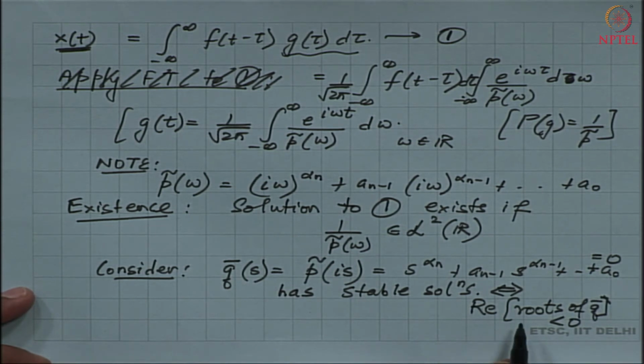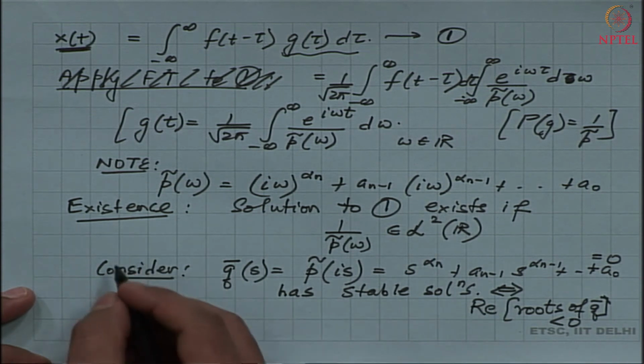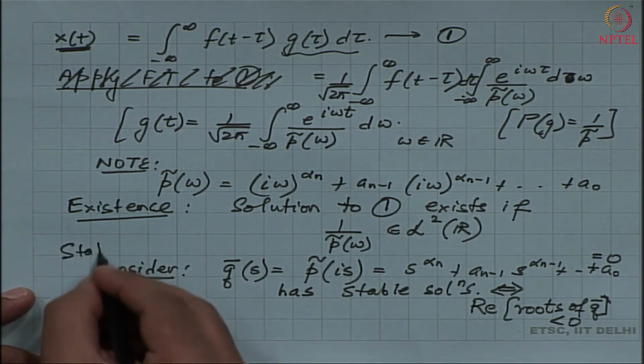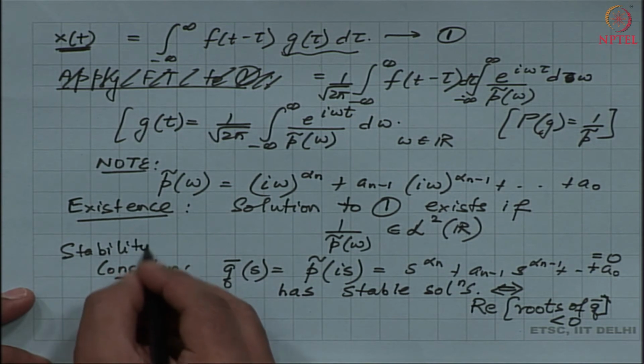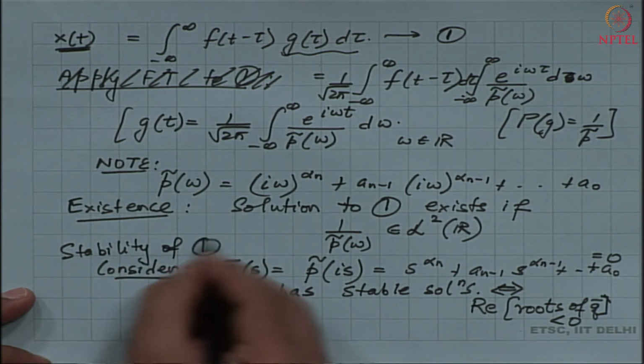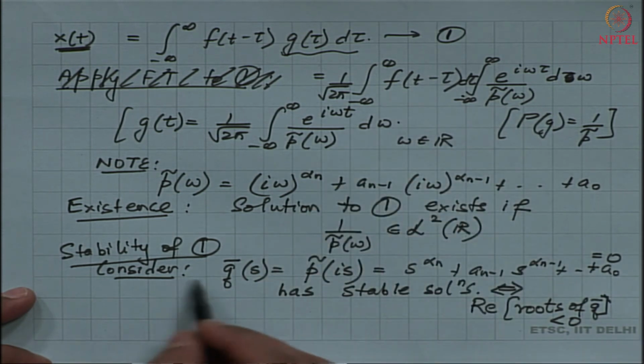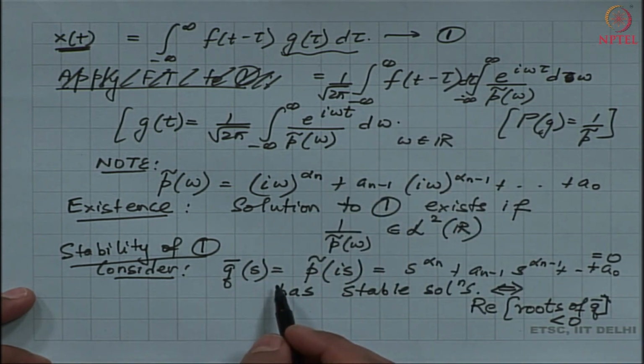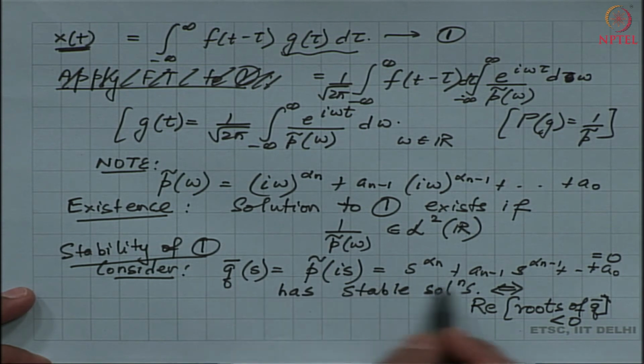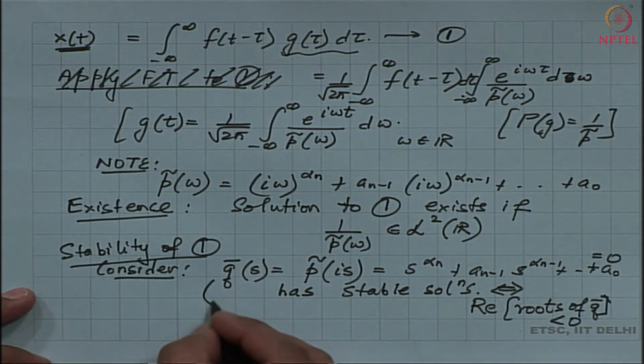So, if this criteria is satisfied, I have the stability of the solution given by my expression 1 here, which means that my solution is going to asymptotically go to a finite value if this polynomial has roots whose real parts are less than 0. Let me call this my condition 3.